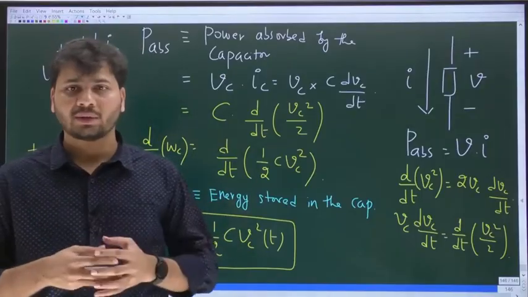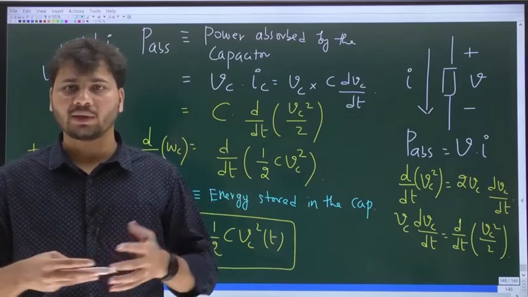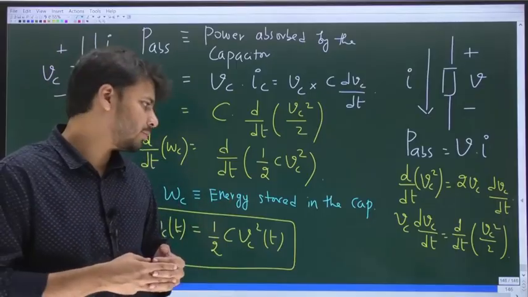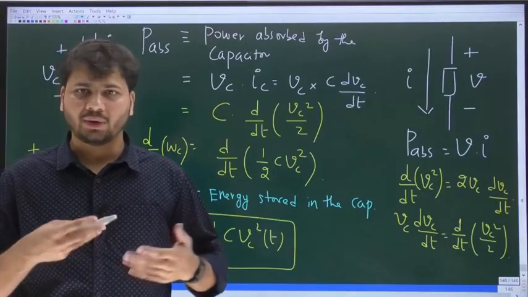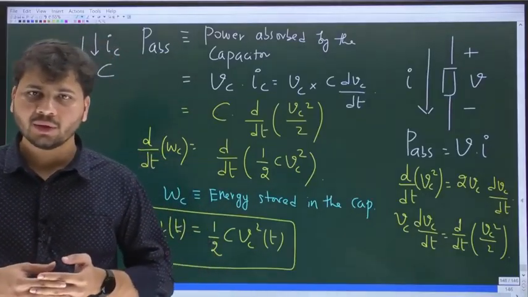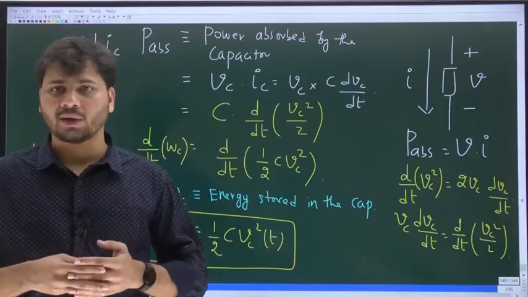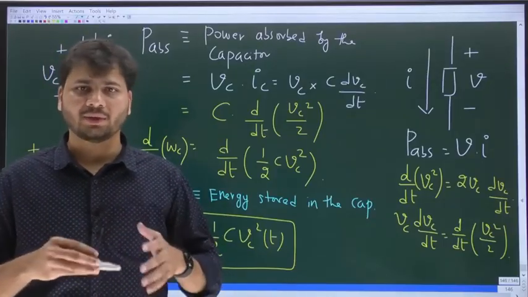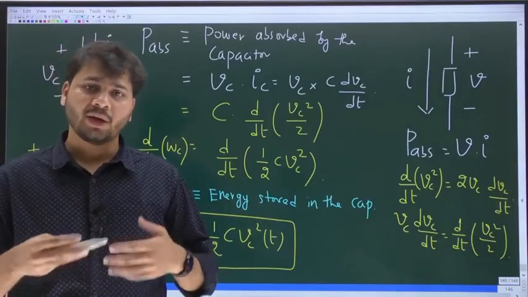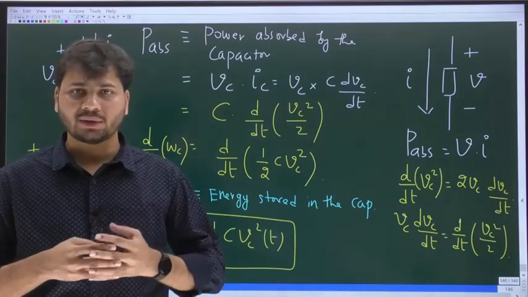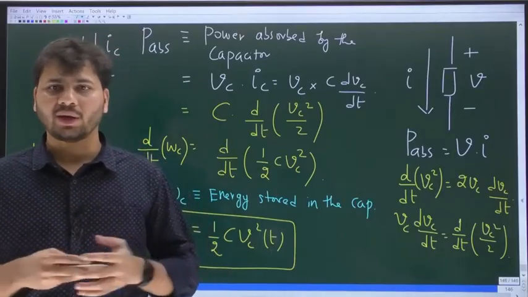And the last important fact is that the voltage across the capacitor, in general, cannot change suddenly or instantaneously. Because of this fact, in general, Vc at 0 minus will be the same as Vc at 0 plus, unless you have an impulse current flowing. But if the circuit does not contain any kind of resistance, then it is possible for the voltage to change suddenly, in which case Vc at 0 minus will be different from Vc at 0 plus.